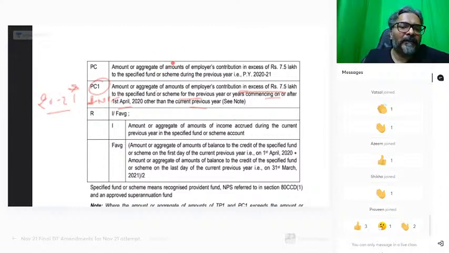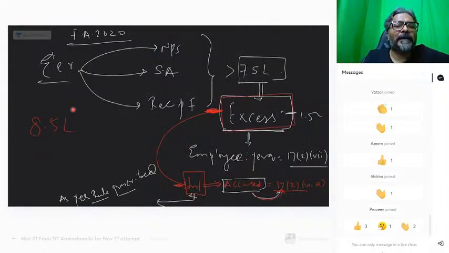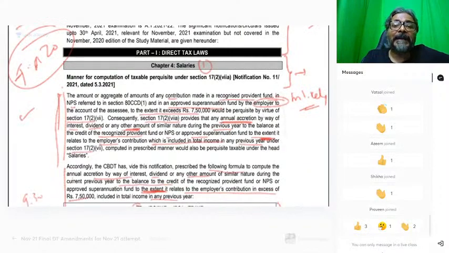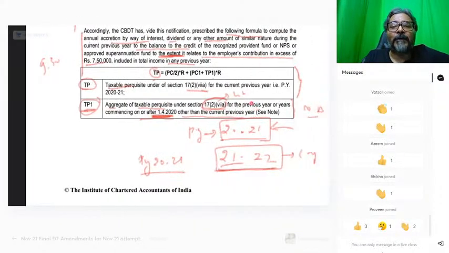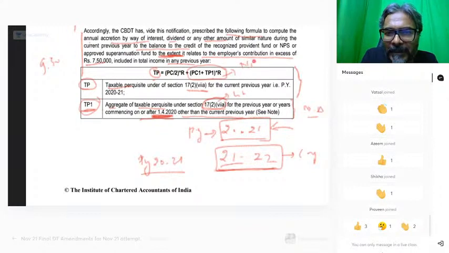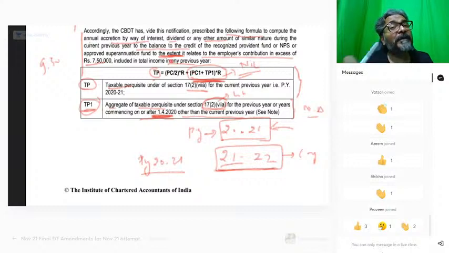If TP1 and PC1 is out from the race for your November attempt, then in that case, students, but only one thing, students, please be very careful. ये तो सबको पता चल चुका nil है. Student, this is nil. But the question is that how do we need to present? Do we need to show this in our equation? Do we need to show in our equation in presenting in our answer, students? क्या लगता है आपको? Marks होगा इसका?